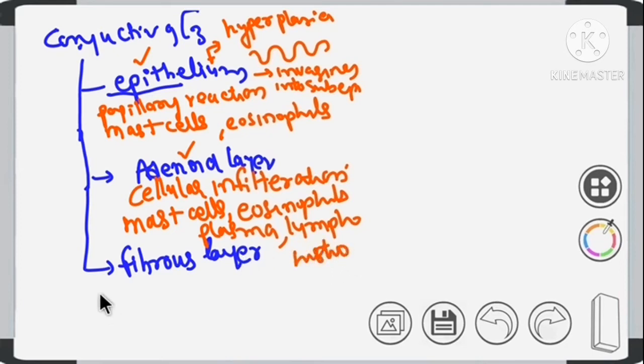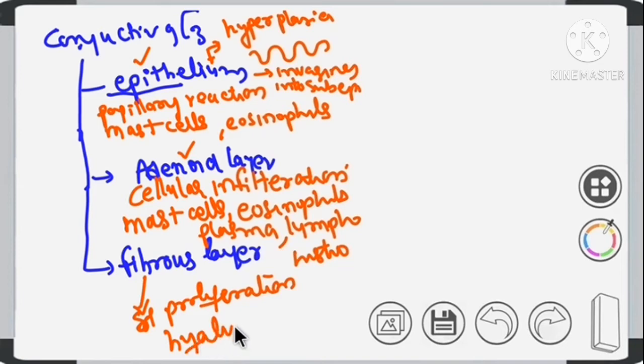Clear? These are changes in the adenoid layer. In the fibrous layer, we see proliferation of the fibrous layer, and we'll also see hyaline change. Clear? So these are changes that take place in the layers of conjunctiva.